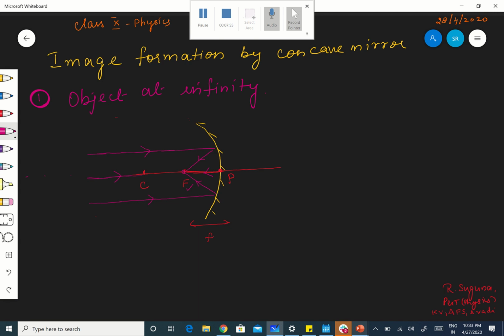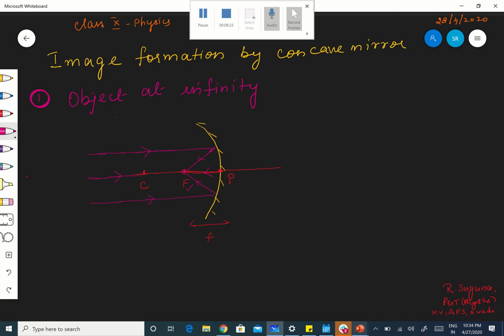And what is the nature of the image? It is a highly diminished image. The size of the image is diminished. And whether it is a real image or a virtual image, I think it should be a real image. Why? Because after reflection, the reflected rays are actually meeting at F, really meeting, thereby forming the image at F. Therefore, that image has to be a real image.